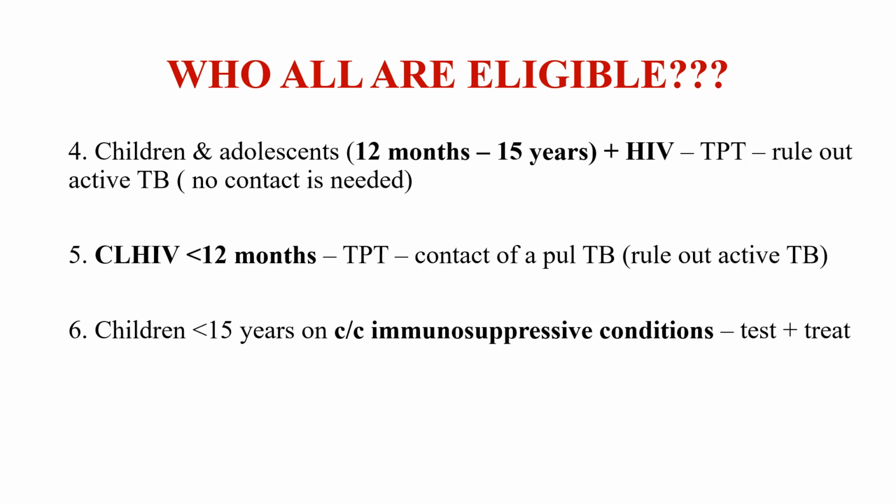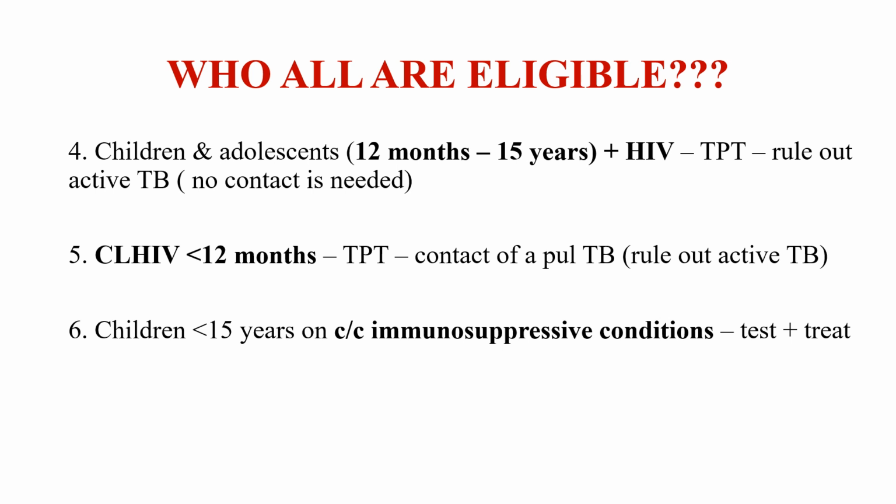Then the fourth one is children and adolescents belonging to age 12 months to 15 years living with HIV, who should be given TB preventive therapy after ruling out TB. In this scenario, no contact is needed. Children and adolescents of age 12 months to 15 years living with HIV should be given TB preventive therapy after ruling out TB, and no contact is needed.